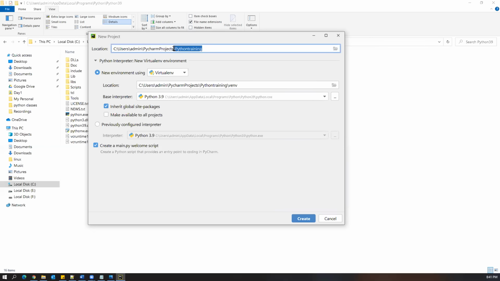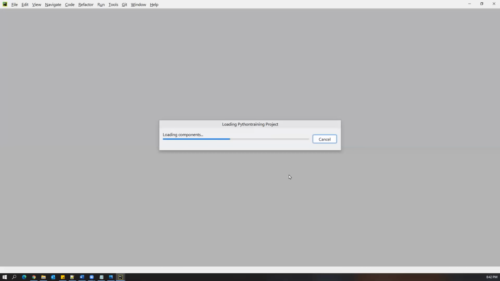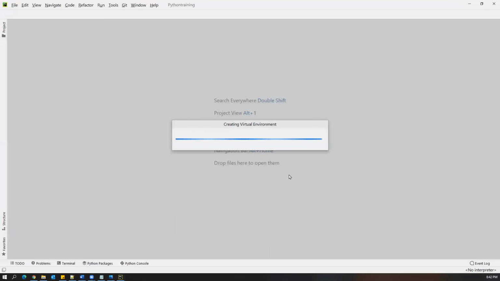have to provide your project name. And this location is optional. But wherever you want to create this location, you can just create and browse it. So once you have done this, click on this, and here it will ask you create a main.py welcome script. We don't need any default Python program anything, so we can just remove it. Create. So once you have done this, which is going to create a new Python project. So in the going forward, whatever Python programs we are going to create should be part of this project. So this is just one-time task.